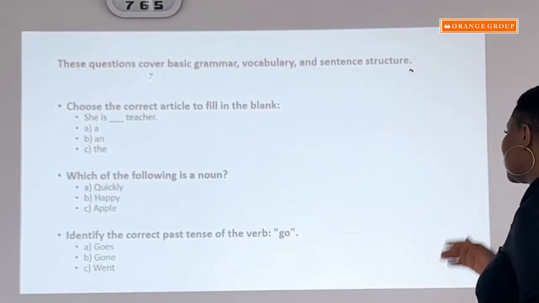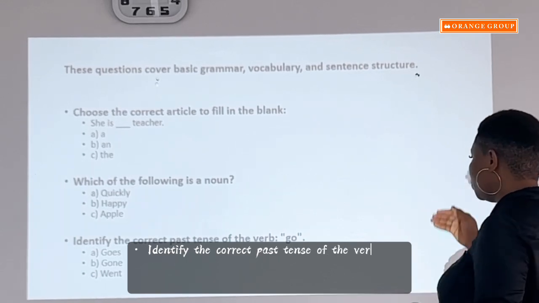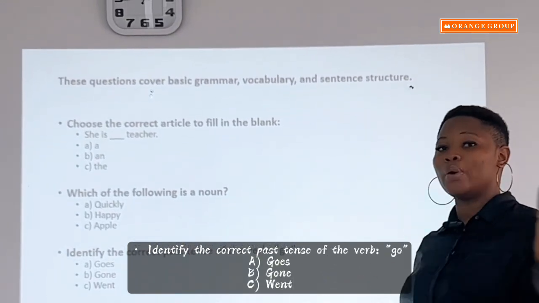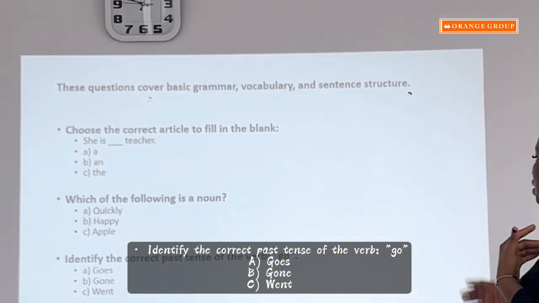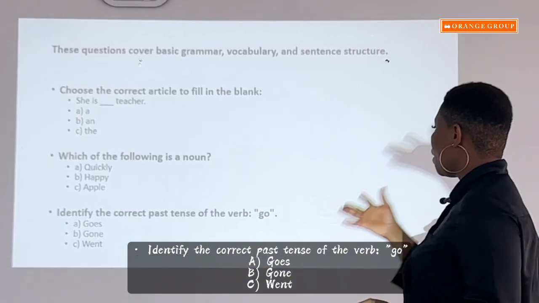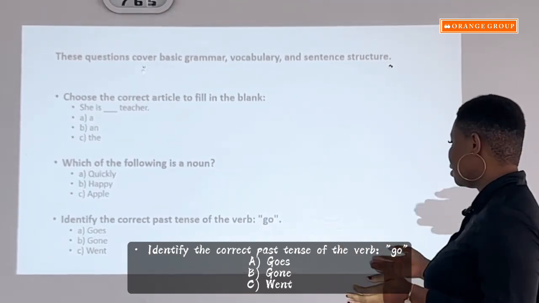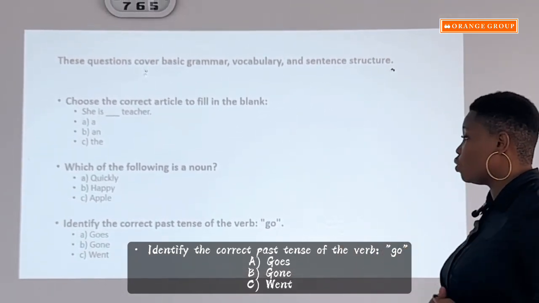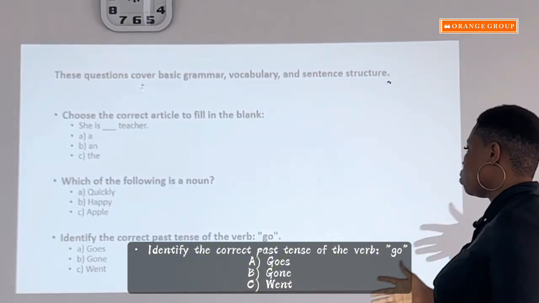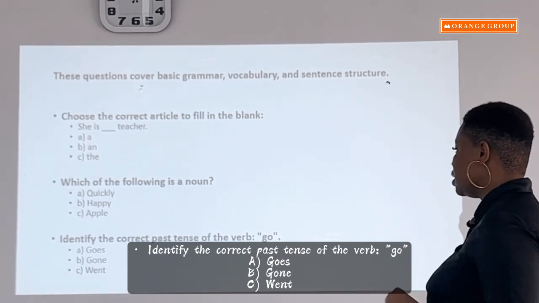The next question says, identify the correct past tense of the verb go. So if you want to say go, but in the past tense form, is it goes, is it gone, or is it went? Option A says goes, B gone, C went. So the past tense of go is went. Okay, the past tense is went.